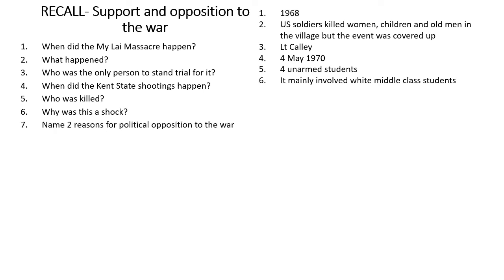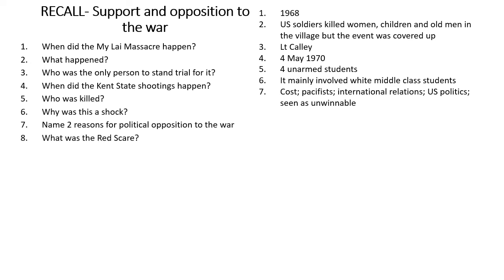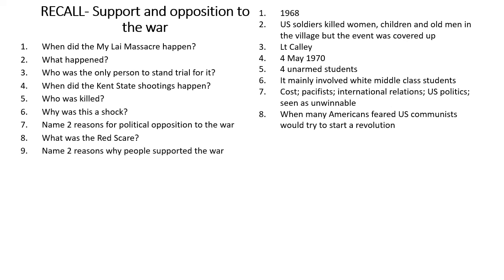Number 7, 2 reasons for political opposition to the war. Well, there's a number of points you could have made here, but it could have included the cost of the war, pacifists, international relations and the impact on them, US politics, and the fact that at times the war was seen as unwinnable. Number 8, what was the Red Scare? Well, this was when many Americans feared US communists would try to start a revolution, so communism would come to the USA was the fear.